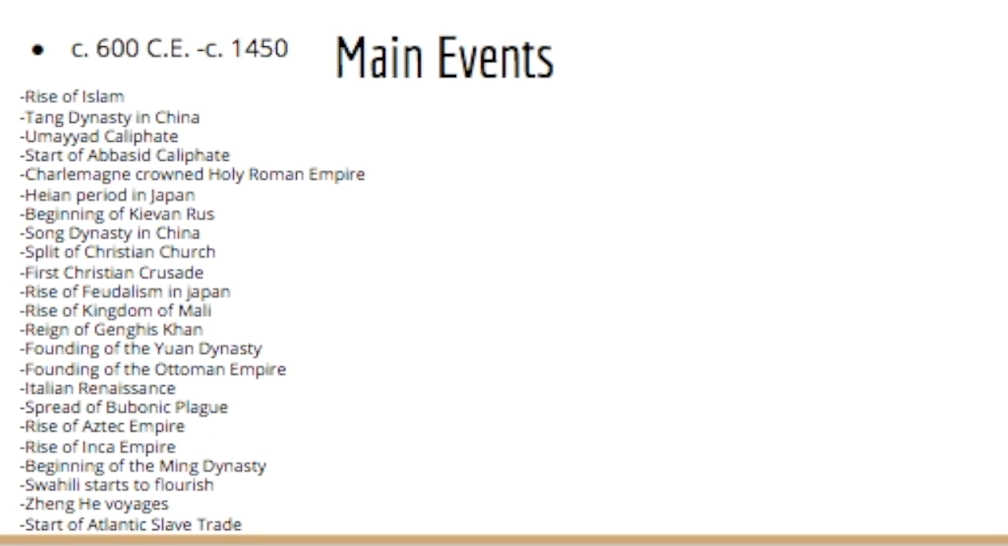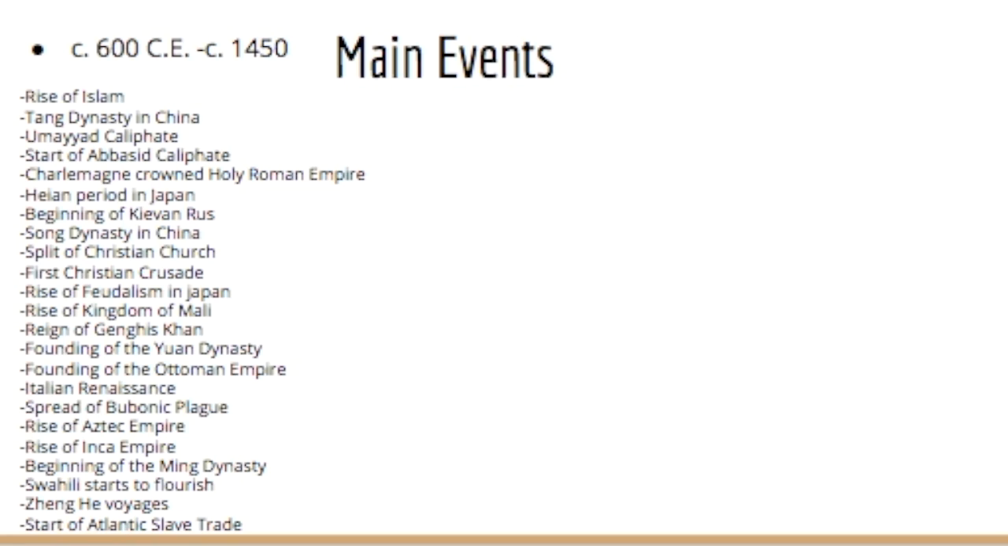From Common Era 600 to 1450, the main events were rise of Islam, Tang Dynasty in China, Umayyad Caliphate, start of Abbasid Caliphate, Charlemagne crowned Holy Roman Emperor, Heian period in Japan, beginning of Kievan Rus, Song Dynasty in China, split of Christian Church, First Christian Crusade, rise of feudalism in Japan, rise of Kingdom of Mali, reign of Genghis